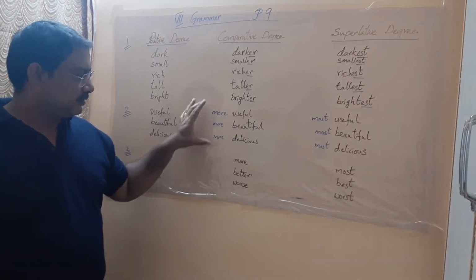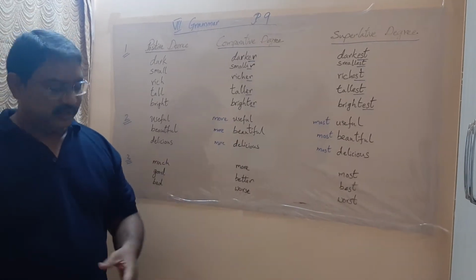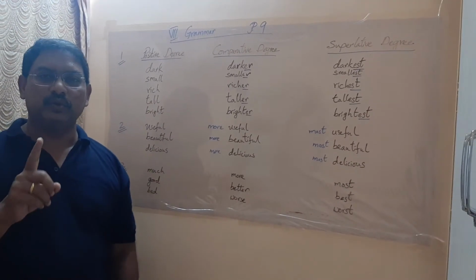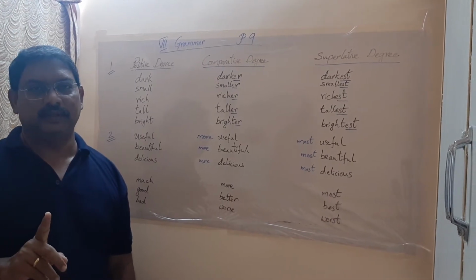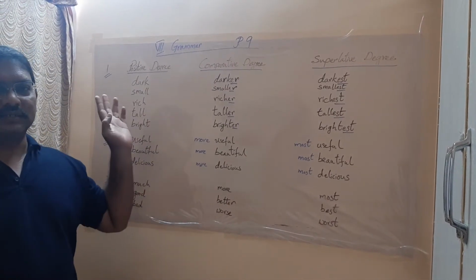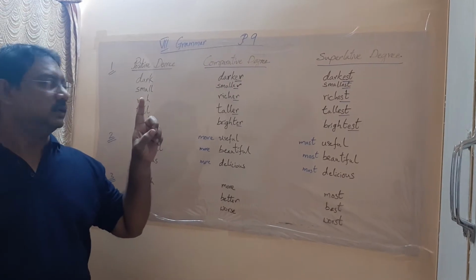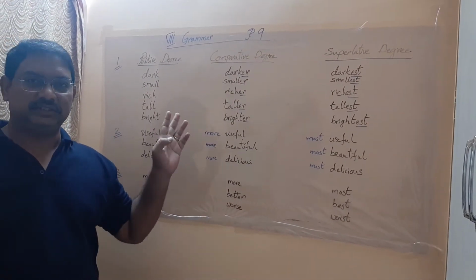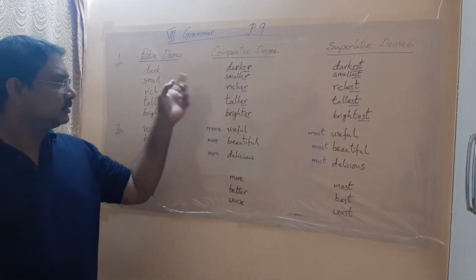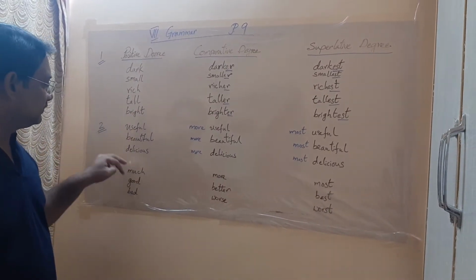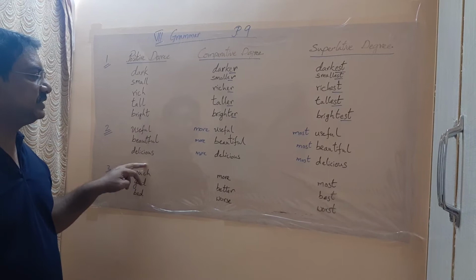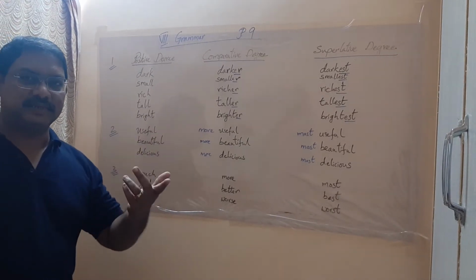No. Here we got a rule that if a word has more than one syllable, syllable is nothing but sound. See, here you got dark, only one sound. Small, rich, all these words have one syllable only. But coming to these words like useful, beautiful, delicious, they have more syllables.